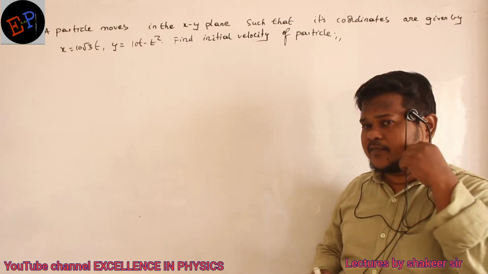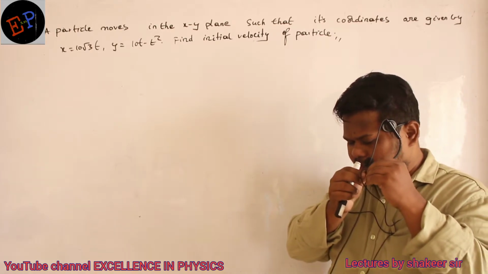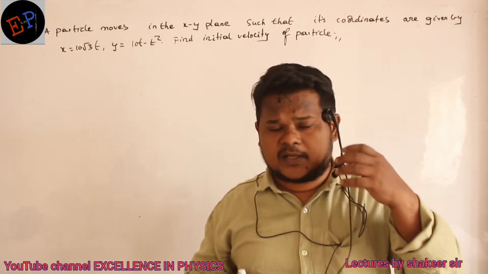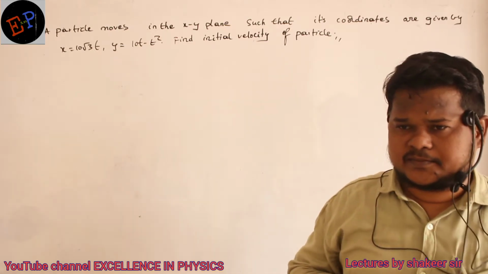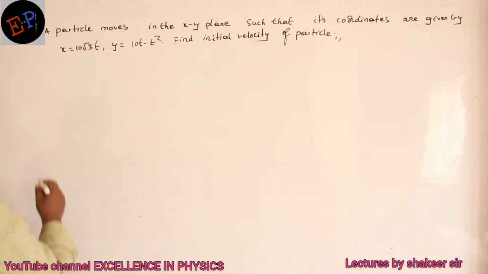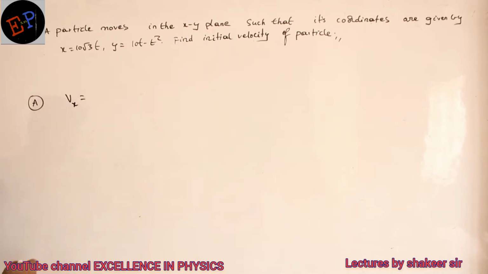What is meant by initial velocity? Initial velocity means it is the velocity when time is equal to 0. When time is 0, that is called initial velocity. It means first of all I have to calculate the velocity equations. How can I calculate the velocity equations? Velocity along the x-axis, how can I calculate?